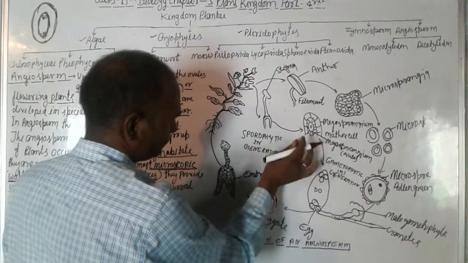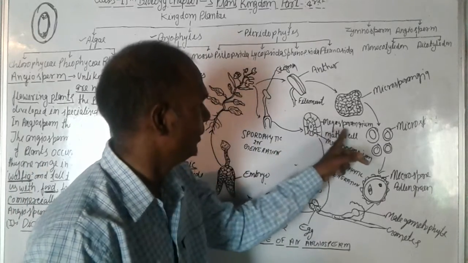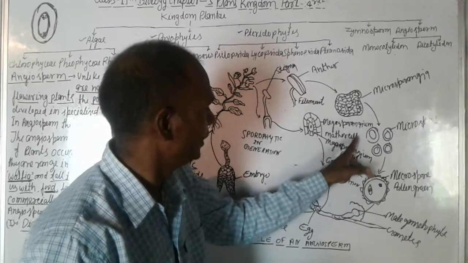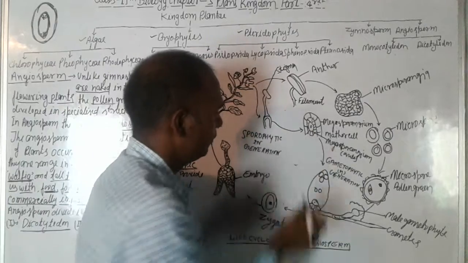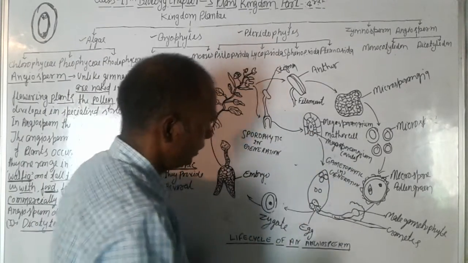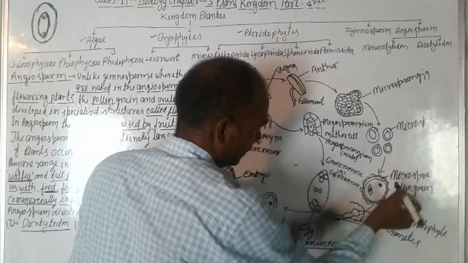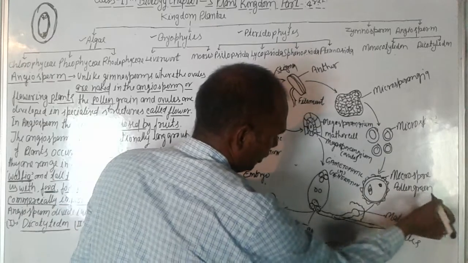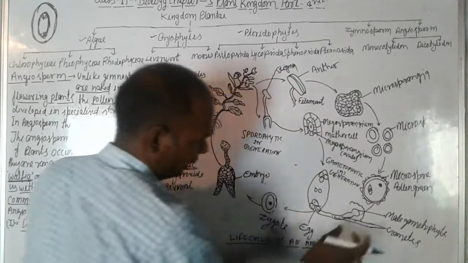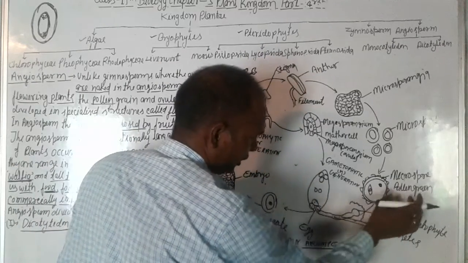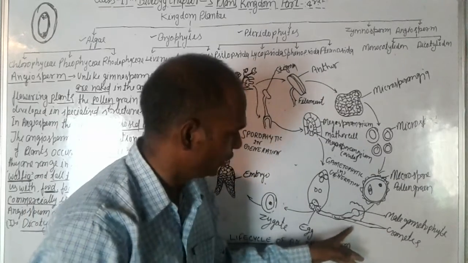This is the ovary, and inside the ovary is the megasporangium mother cell, the megasporangium ovule. These are the female reproductive parts. The microspores develop into pollen grains, and again the microspore pollen grain develops into the male gametophyte inside the pollen tube.